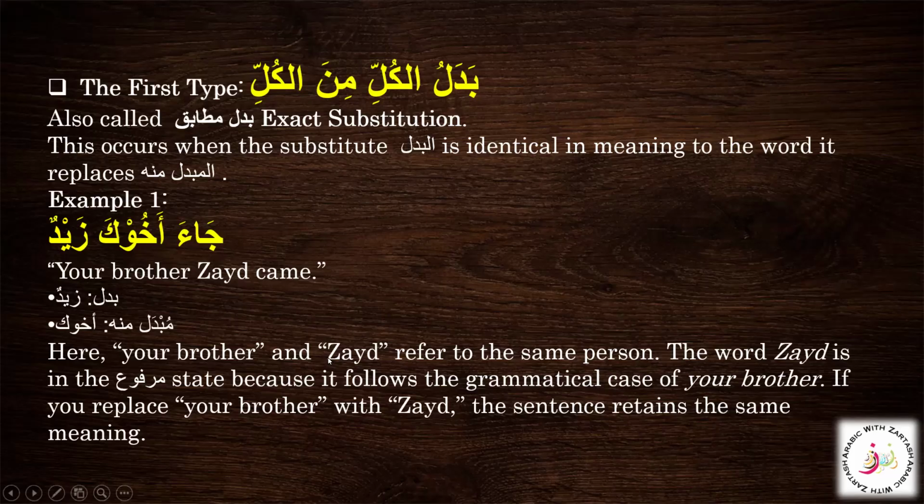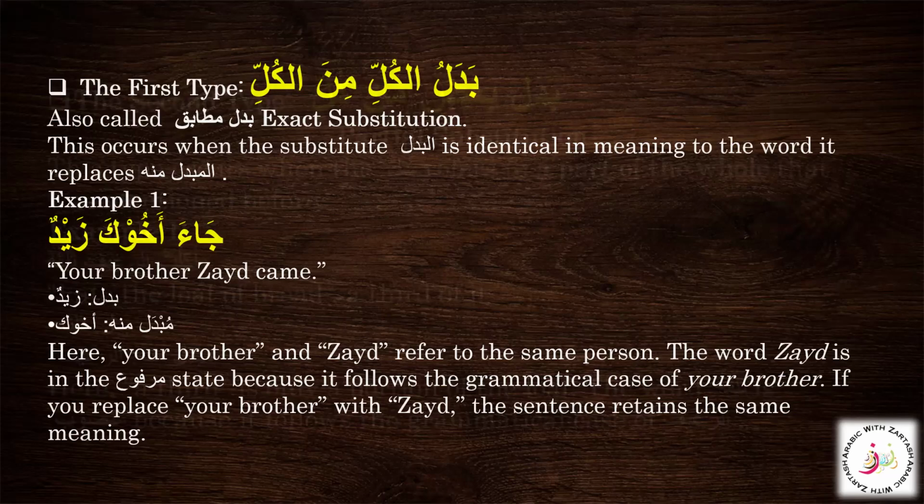So what are the key points that we need to remember? That Badal Kul Min Kul that we are learning, this is the first type. This is the Badal Mutabik, that's the exact substitution, and that means the two words are identical in reference. Then we have the Badal that is matching with the grammatical case of the word before it, and also if you're going to replace the first word with the second word, the sentence still is going to make sense. So this is our first type, that is badal kul min kul.